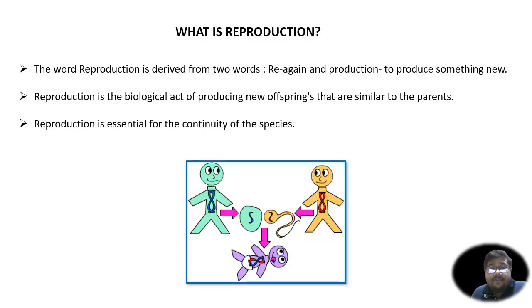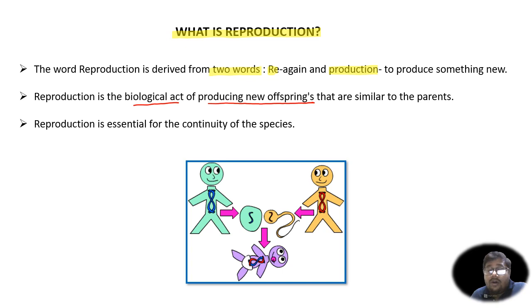The first thing that we have to study in this chapter is: what is reproduction? What is the meaning of this word reproduction? So if you look at the first point, it says that the word reproduction is derived from two words, re, which means again, and production, which means to produce something new. Now, if you combine the meaning of these two words, you will arrive at the definition of reproduction, which is a biological act to produce a new offspring.